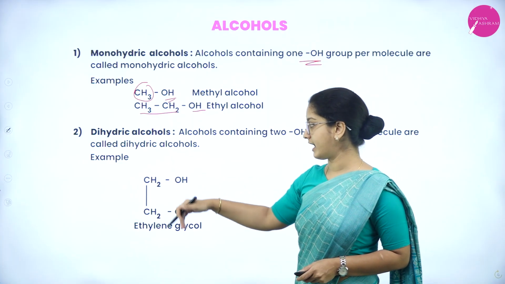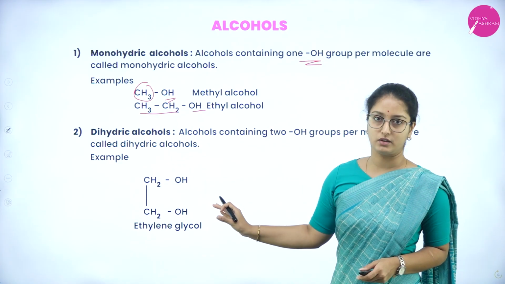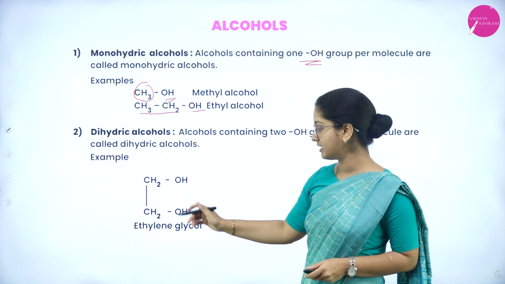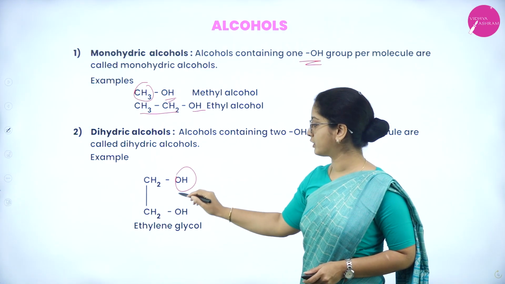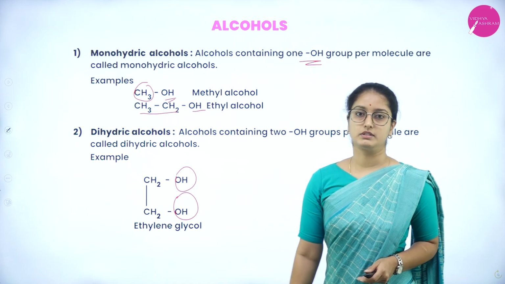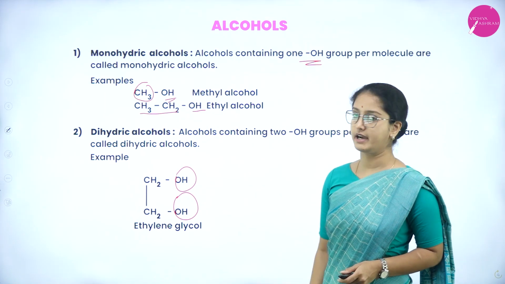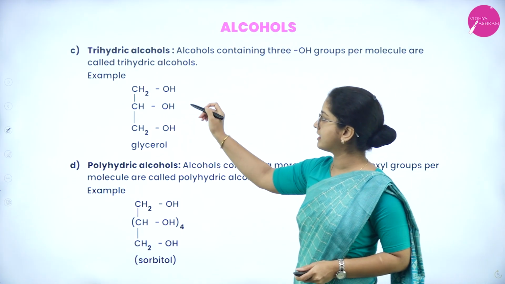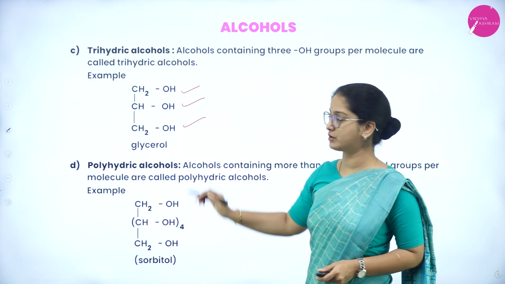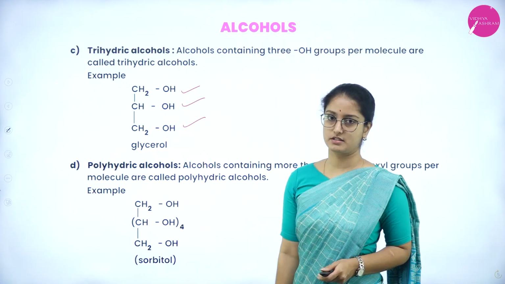Coming to dihydric alcohol, it should contain two alcoholic groups or hydroxyl groups. So here is an example like ethylene glycol. It consists of two alcohol groups. So that is why it belongs to dihydric alcohol. Next is trihydric. So this consists of three OH groups, that is a molecule glycerol.